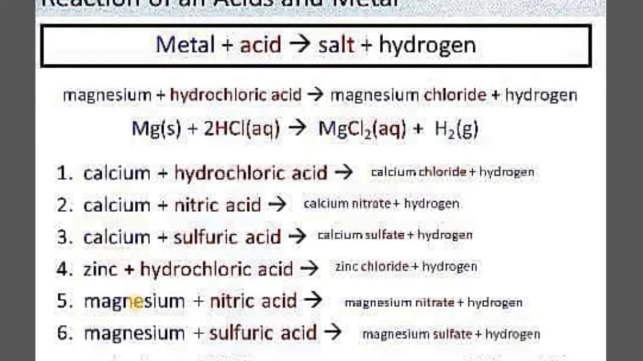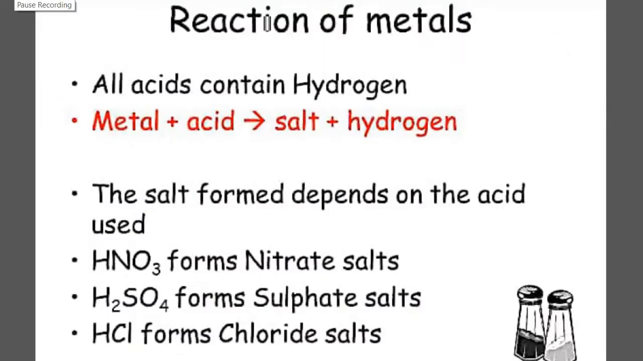Similarly, when we talk about magnesium reacting with nitric acid and sulfuric acid, it will give magnesium nitrate and magnesium sulfate respectively, along with the evolution of hydrogen gas in both cases. So this is what we can understand in this slide: whenever there is a reaction of metals, generally the inorganic acids, such as hydrochloric acid, sulfuric acid, nitric acid, phosphoric acid, and acetic acid, contain hydrogen.